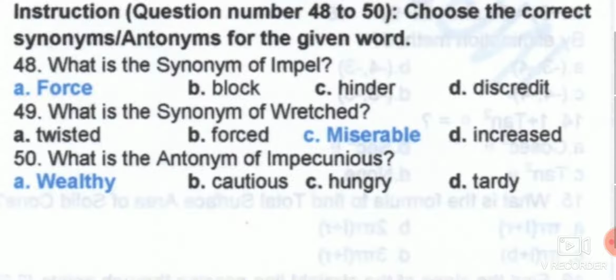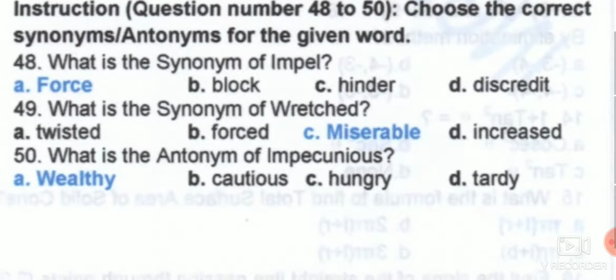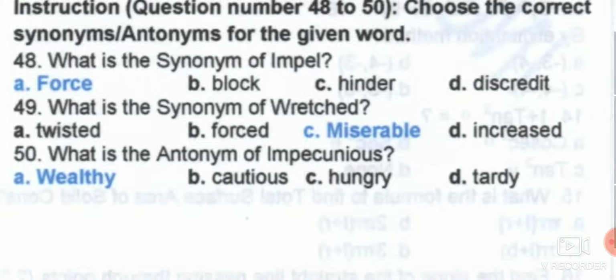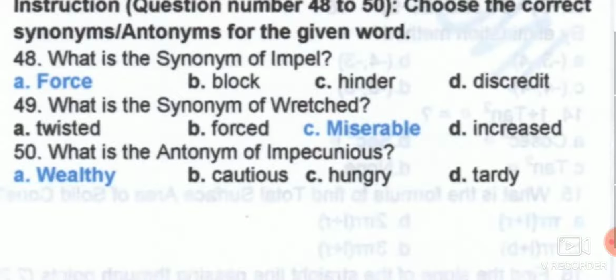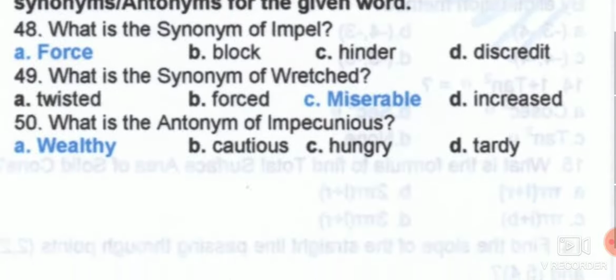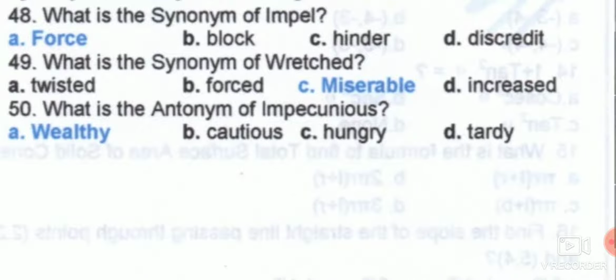When it comes to synonyms and antonyms, what is the synonym of impel? Impelling means doing something forcefully, by forcing someone. So next we have wretched. The synonym is miserable, as we know that it is a miserable situation or condition. So wretched, you can tell it as miserable.